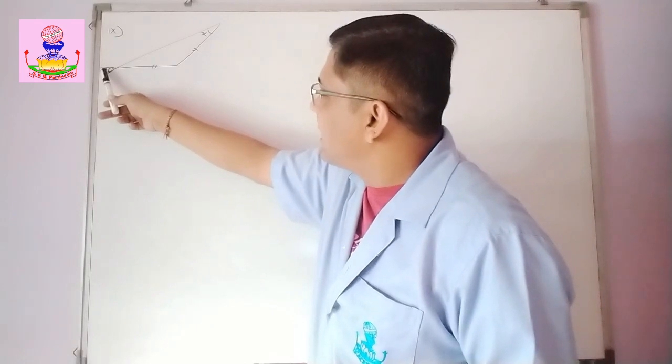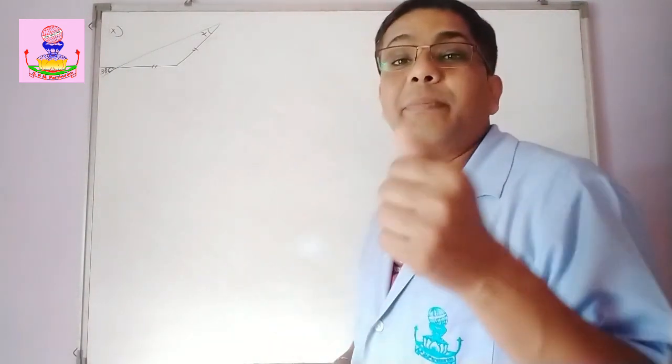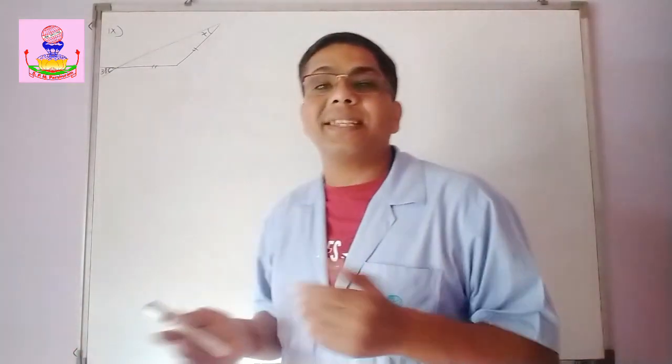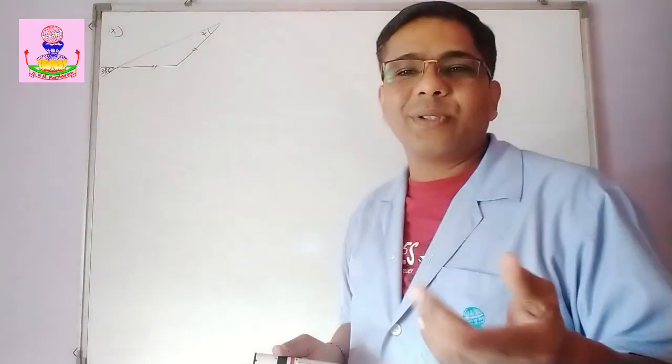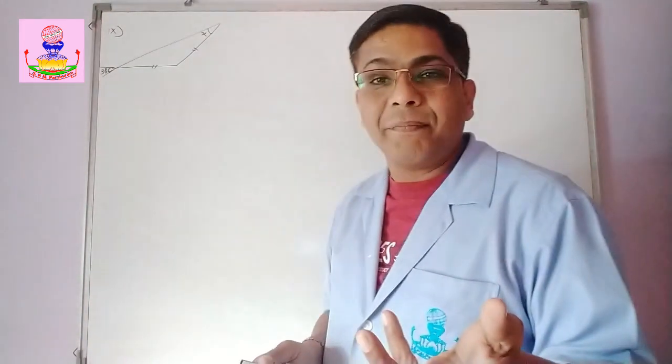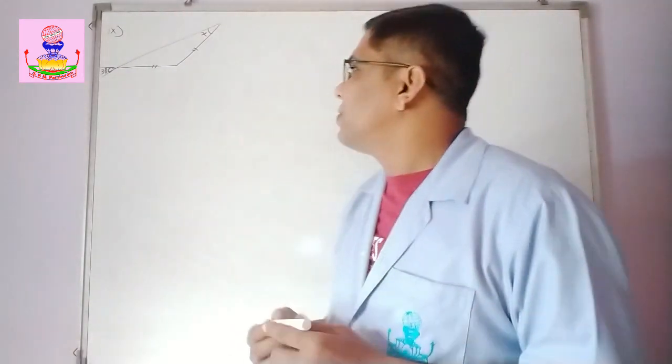Now if you see this is exactly opposite to this. That is vertically opposite angle. And measure of vertically opposite angles are always equal. So if this is 30, this is also going to be 30. So value of x is 30 degree. Okay. Example is simple. Just you need that concept.